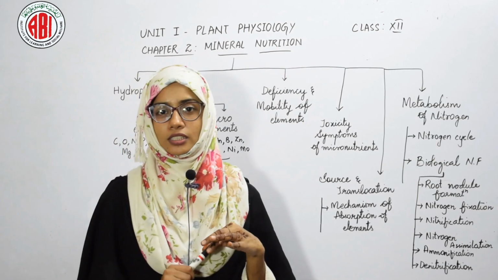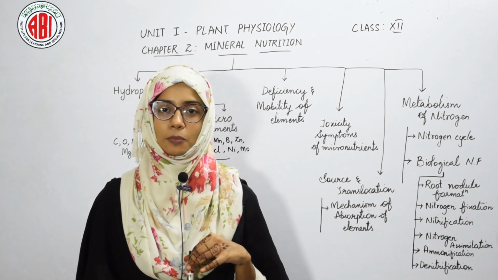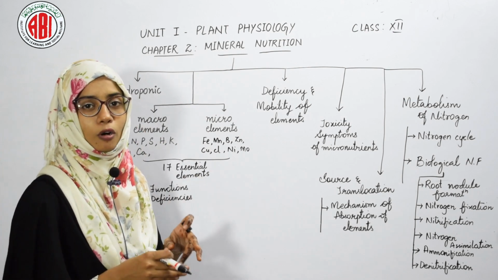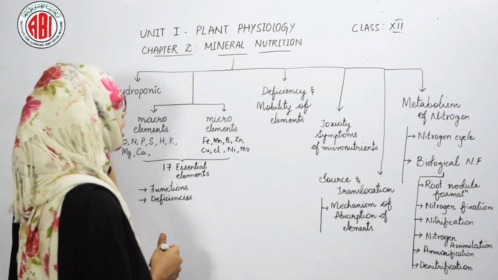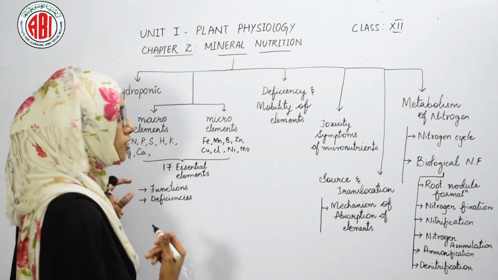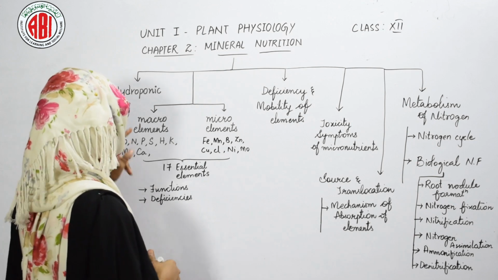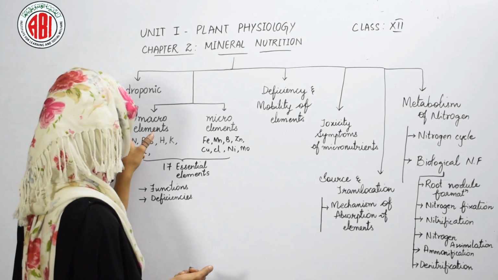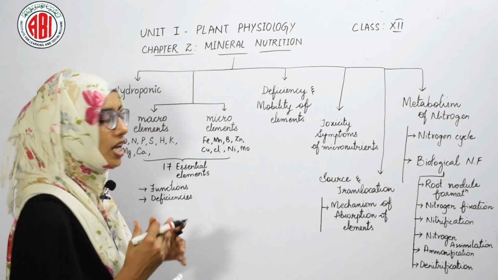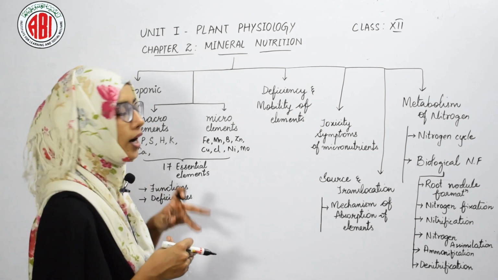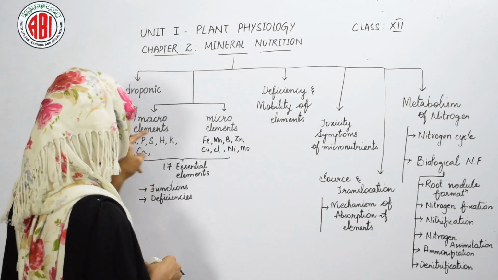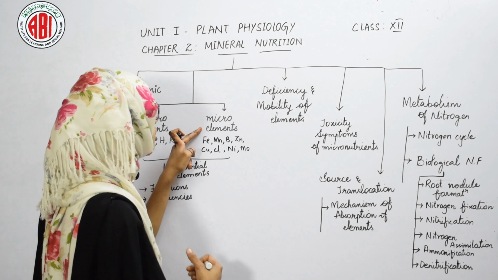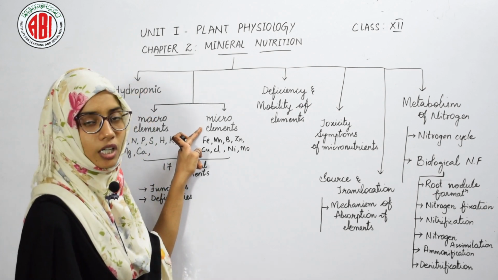Let us recall all the terms and the topics which we have discussed in the chapter mineral nutrition. So the first thing is hydroponics. Hydroponics is a technique of growing plants in a nutrient solution, and by this technique we came to know about the deficiencies and the functions of certain elements. In the chapter mineral nutrition, we have seen that minerals or elements are classified into two main types based on the amount in which they are required by the plant, and they are macro elements and micro elements. Macro elements are required by the plant in large amounts, and micro elements are required in very small quantities.